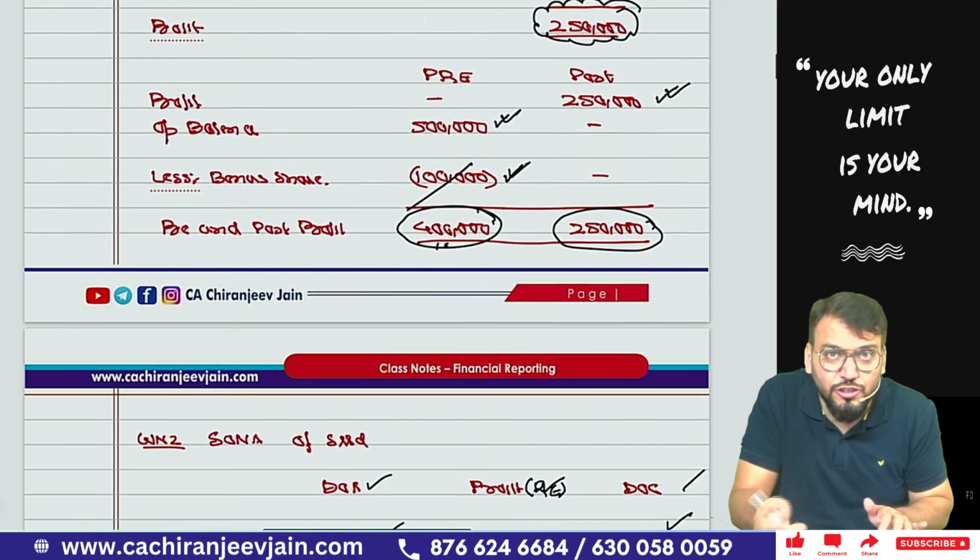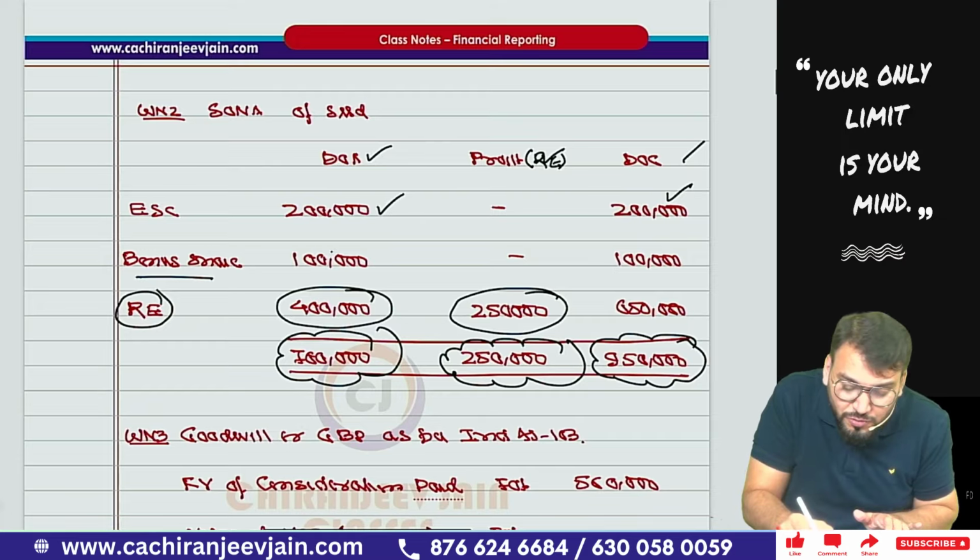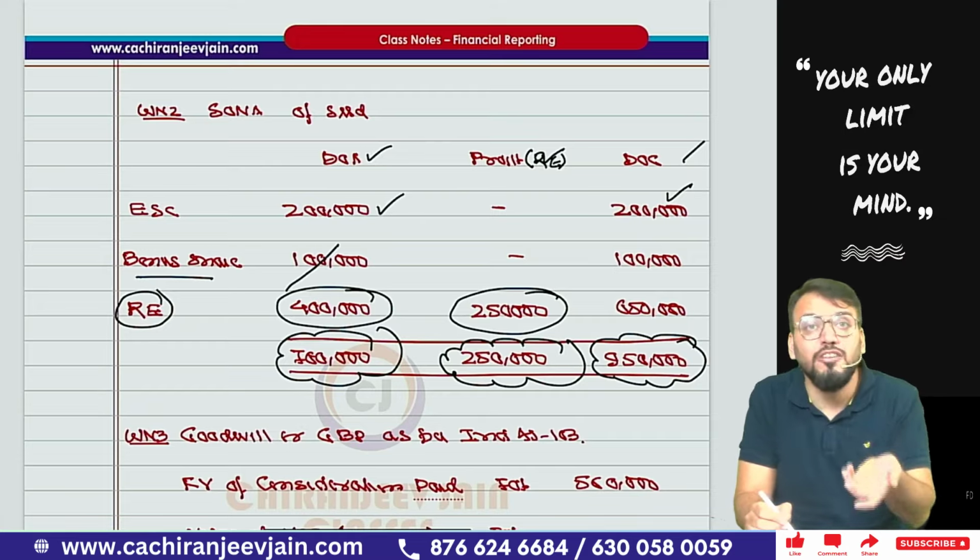Now 5 lakh minus 0 is equal to 5 lakh, and here this will be 0 and this will be 5 lakh. So ultimately your answer will remain the same.